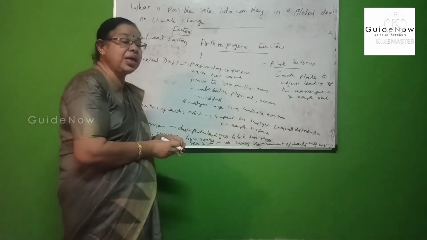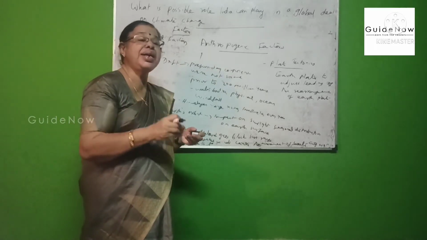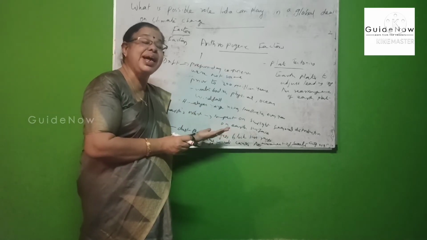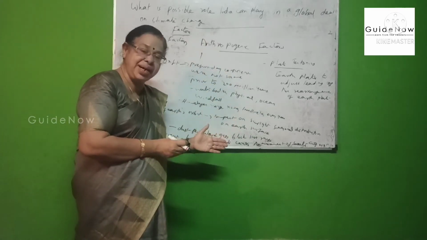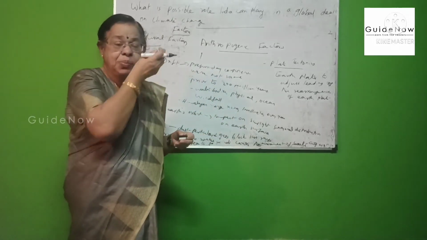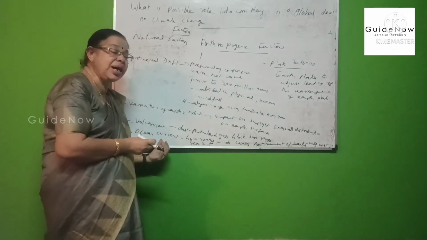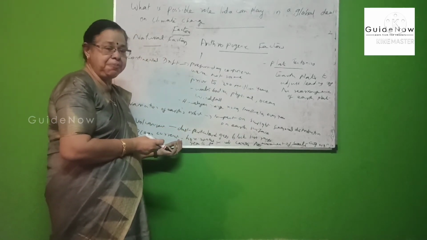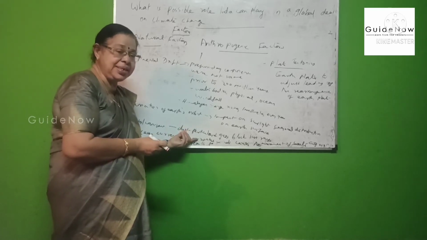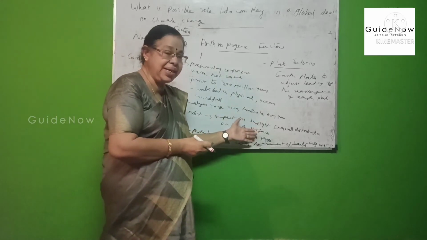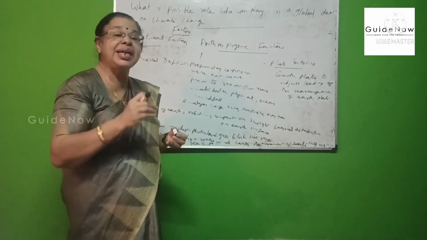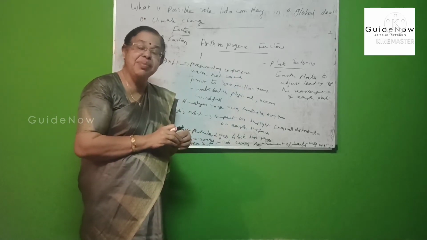And third is volcanism. Because of volcanic eruptions, dust particles and gases are emitted. They block our sun rays, creating cooling temperature or cooling weather. So volcanism, meaning volcanic eruption, emits gases and dust particles that block the sun rays. That's another important reason for climate change.